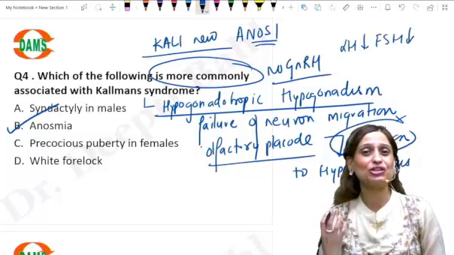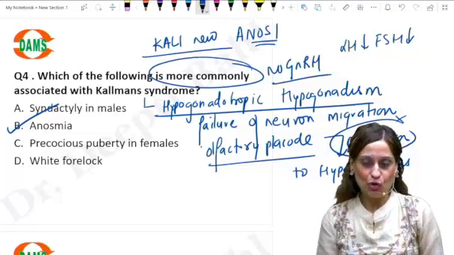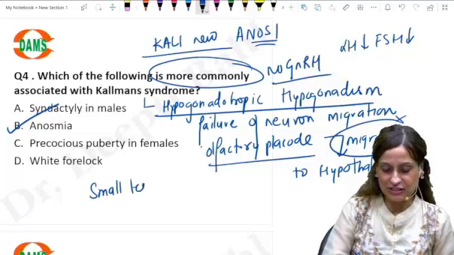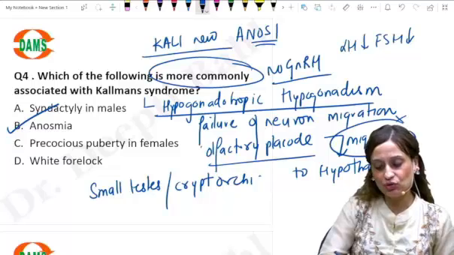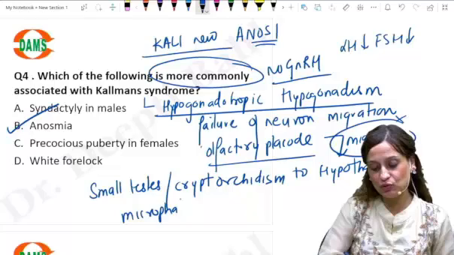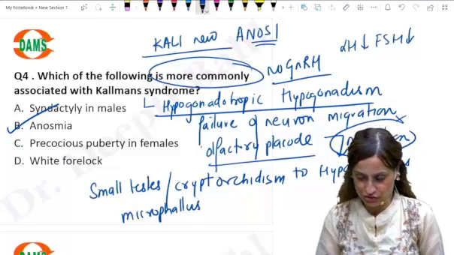There will be no stimulus to the testes. As a result, these boys, when they are born, have very small testes. They can also have cryptorchidism, and they can also have a microphallus, right? Because of low levels of stimulus to the testes and no release of testosterone.